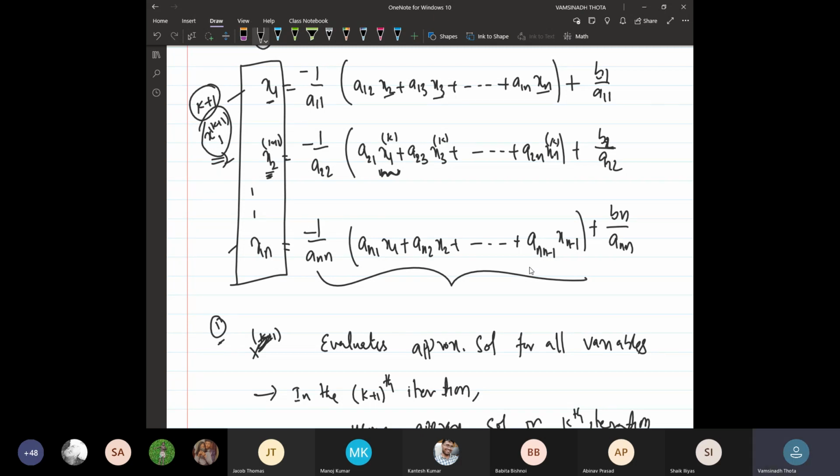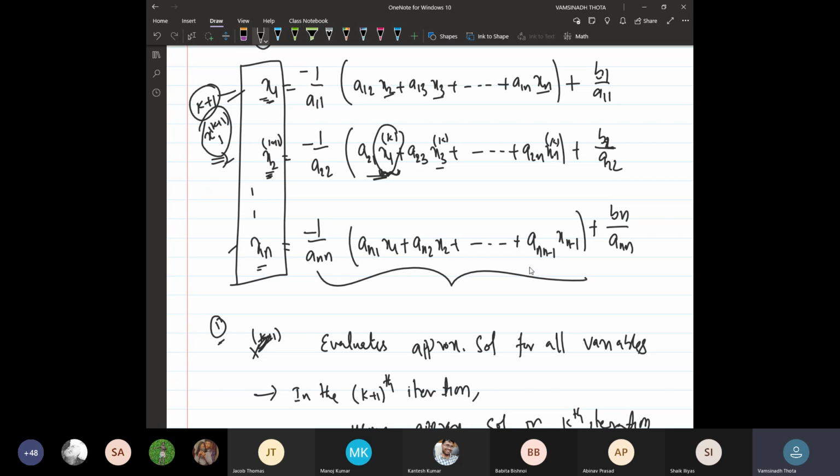x3, anyway, we do not have the value for x3 in the k plus 1 iteration. We have to use the kth iteration, the previous iteration. But understand the situation for the first variable. Even though we have evaluated the k plus 1th approximate value for x1, in the Gauss-Jacobi method, we have to use the kth approximate value only.